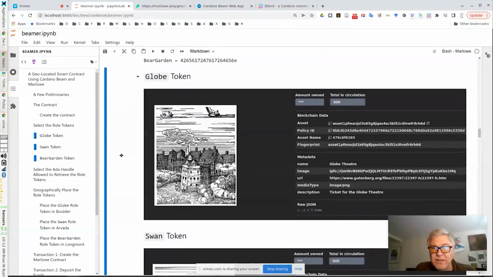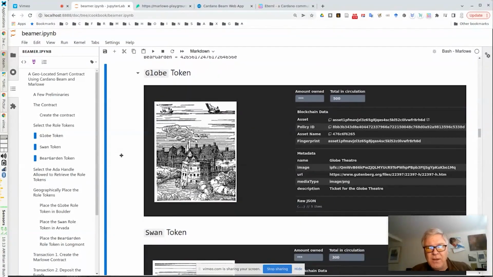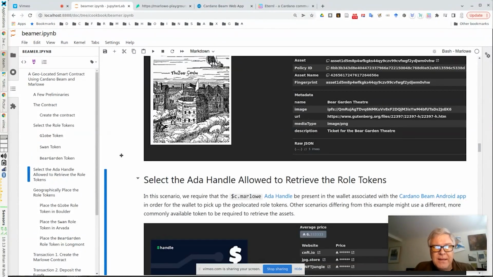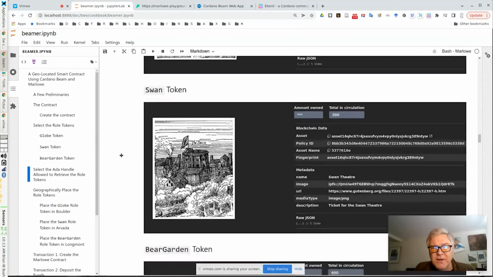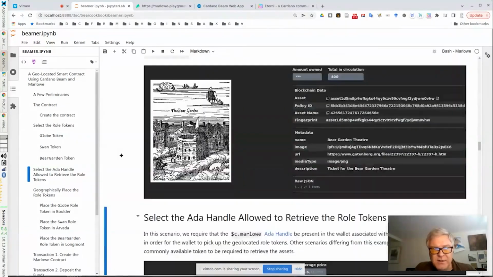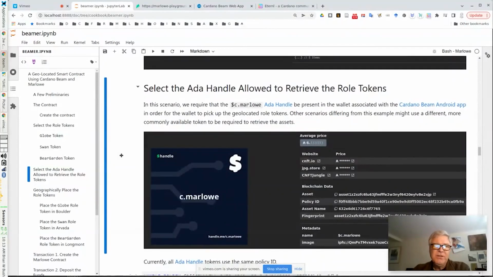As I said before, we're going to use some pre-existing tokens. So we have this globe token. I'm displaying it in the Eternl wallet here. And we have a swan token and a bear garden token. And then what we're going to do for some of the logic here is Cardano Beam lets you put in a requirement that in order to pick up the ADA and assets at the geographic location, you have to have a particular token in your wallet.